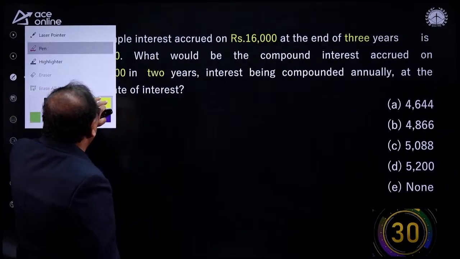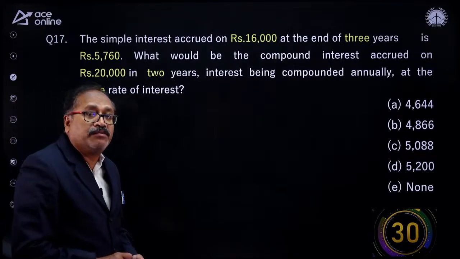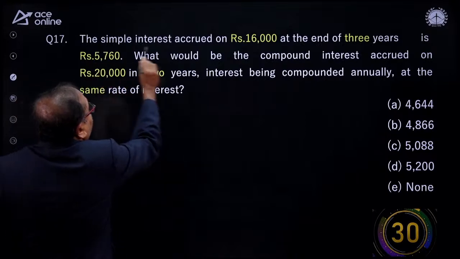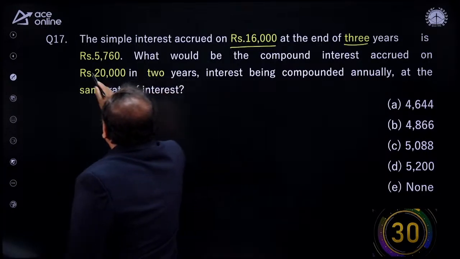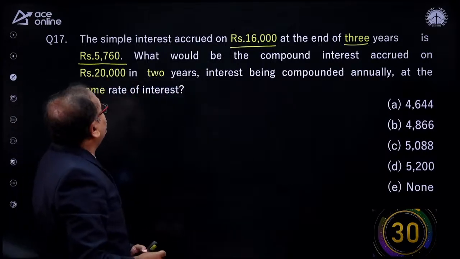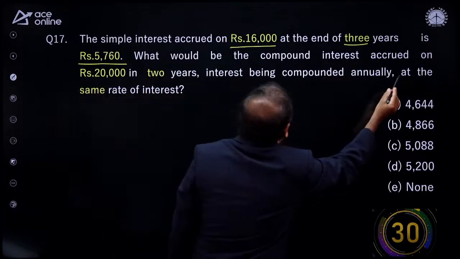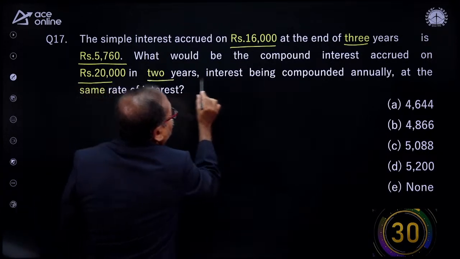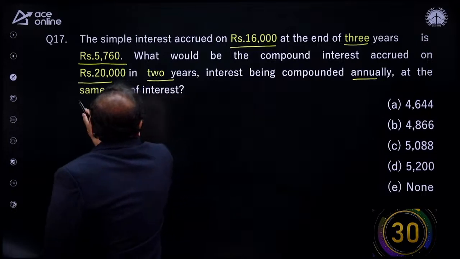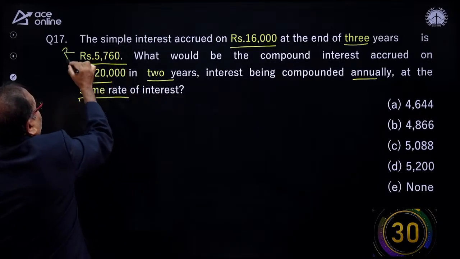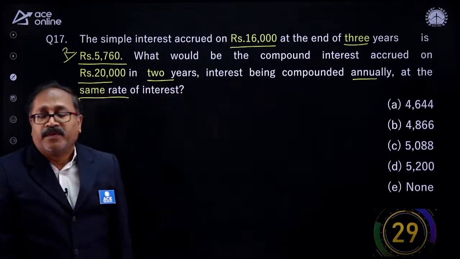Now, come on, question number 17. And after one more question, we will answer the number series question. What is the question here? The simple interest acquired on rupees 16,000 at the end of 3 years is rupees 5,760. By using this, I will get the R. Now, what would be the compound interest acquired on rupees 20,000 in 2 years at the interest being compounded annually at the same rate of interest? So find out the R from here and apply the R in the second one. You get the answer. Your time starts now.